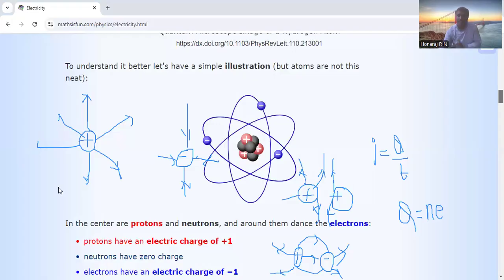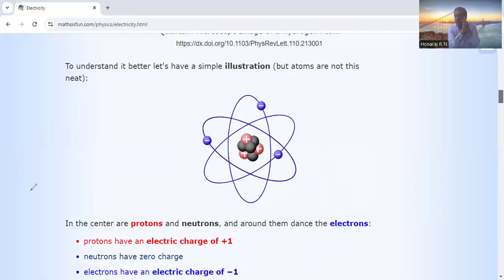The next must-know preliminary in electricity is that current is nothing but flow of charges. When charges flow, there must be a magnetic field also. When charges are at rest, you have only an electric field. When charges are in motion, you have an electric field as well as a magnetic field. Both are perpendicular to each other. That is the preliminary you should know. Now, let me take you to another concept.